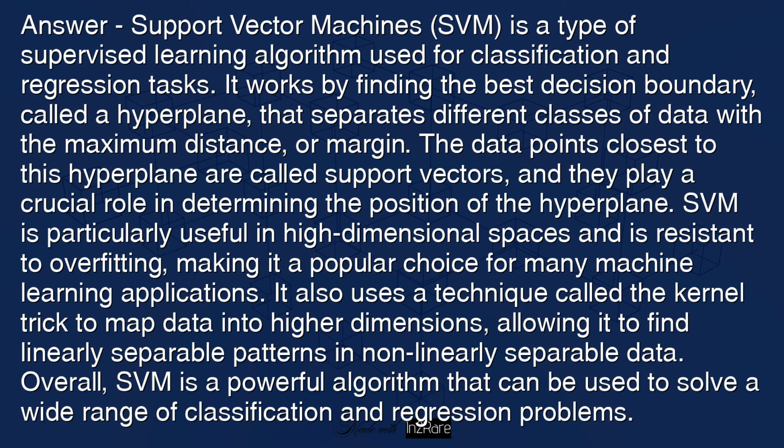SVM is particularly useful in high-dimensional spaces and is resistant to overfitting, making it a popular choice for many machine learning applications. It also uses a technique called the kernel trick to map data into high dimensions, allowing it to find linearly separable patterns in non-linearly separable data. Overall, SVM is a powerful algorithm that can be used to solve a wide range of classification and regression problems.